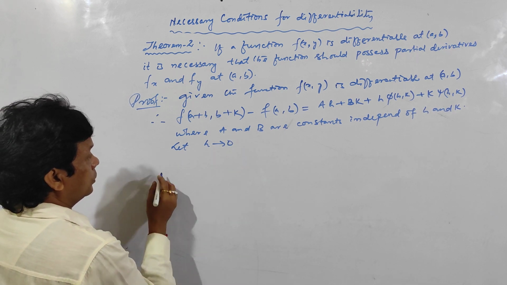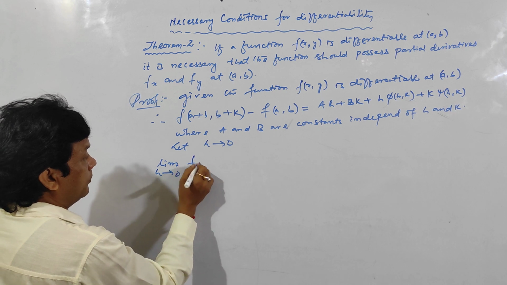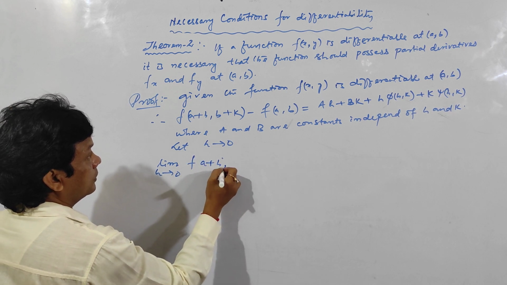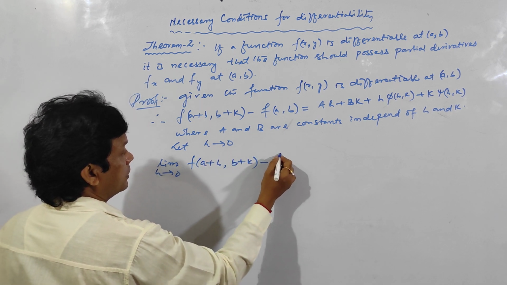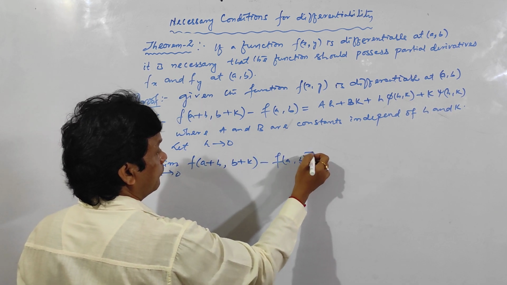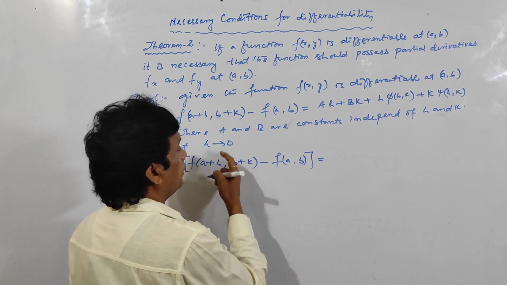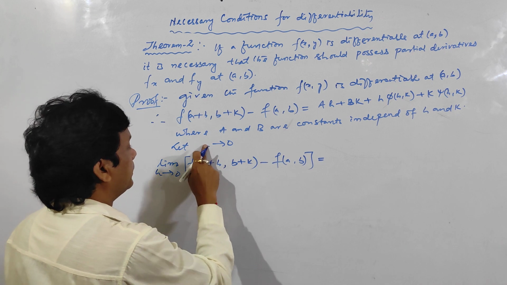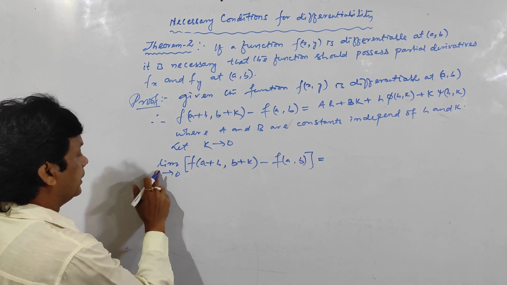So let s tend to 0, therefore limit s tends to 0, f of (a plus h, b plus k) minus f of (a, b) is equal to, if you are taking h equal to 0, or I am taking, first of all I am taking k tends to 0, then after that you can take limit k tends to 0.